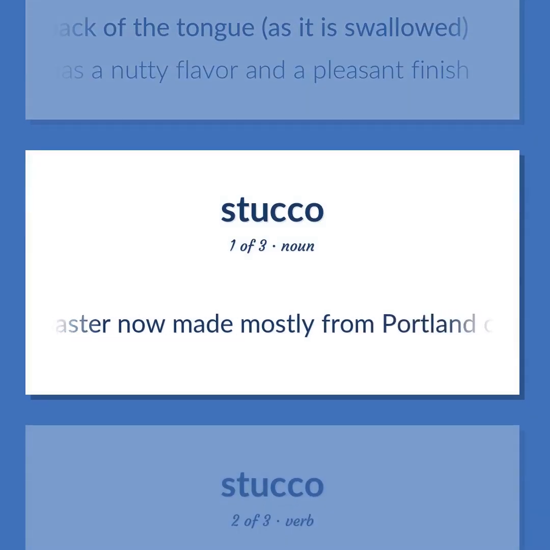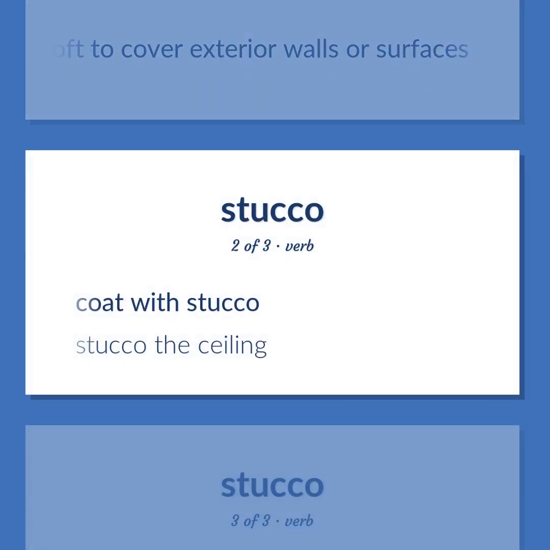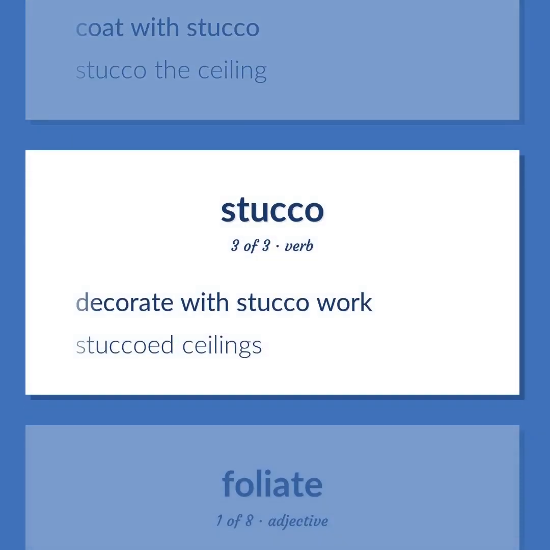A plaster now made mostly from Portland cement and sand and lime. Applied while soft to cover exterior walls or surfaces. Coat with stucco. Stucco the ceiling. Decorate with stucco work. Stuccoed ceilings.